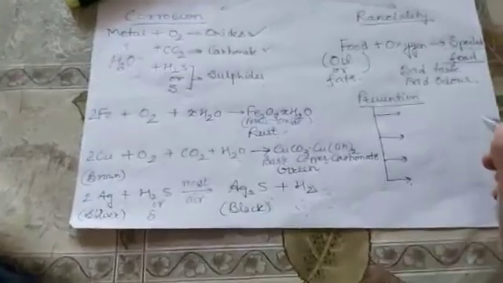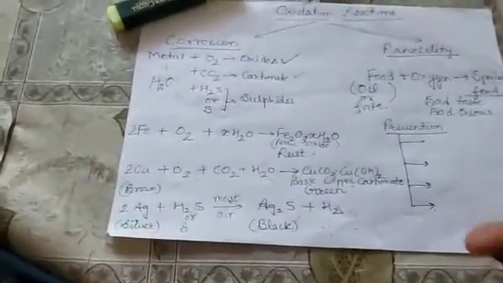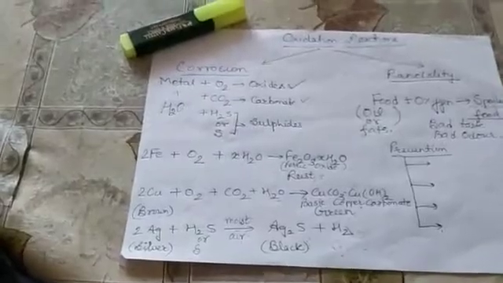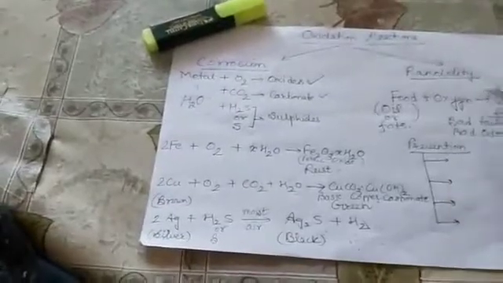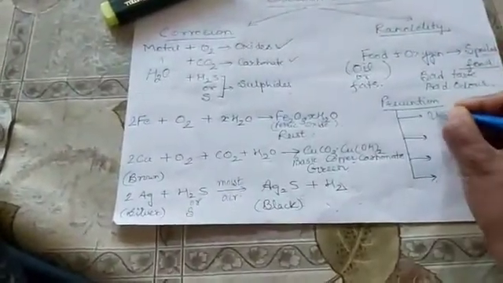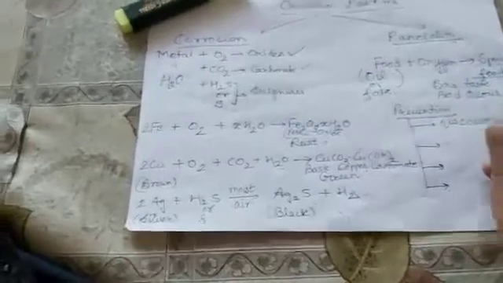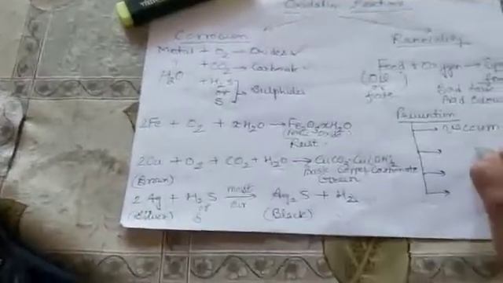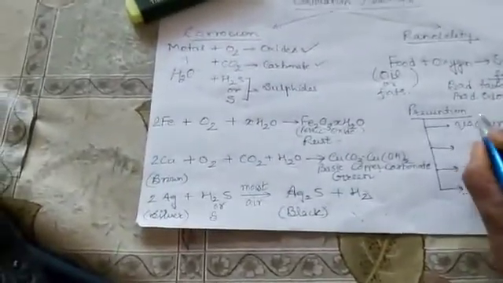You might have enjoyed a Lay's chips packet. Normally in a Lay's chips packet, the quantity of chips is very small, and most of the volume of the packet is filled with a gas. In order to prevent our food items from undergoing rancidity, there are certain ways by which we can reduce this process. One is by creating a vacuum. Vacuum means air will not be present, so the exposure of the food item to oxygen will get reduced.